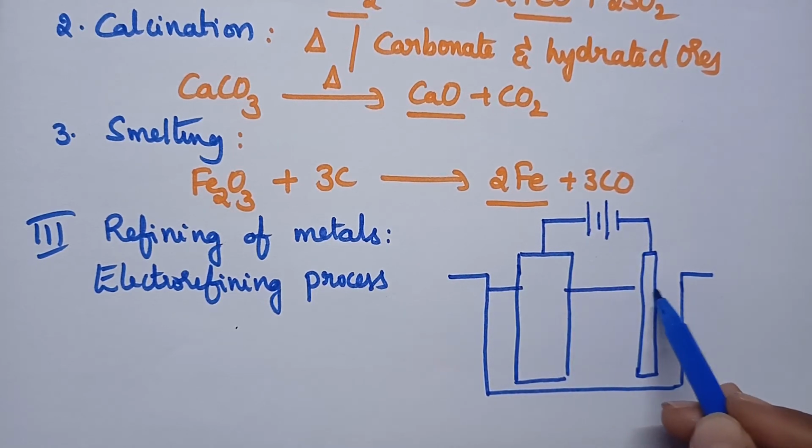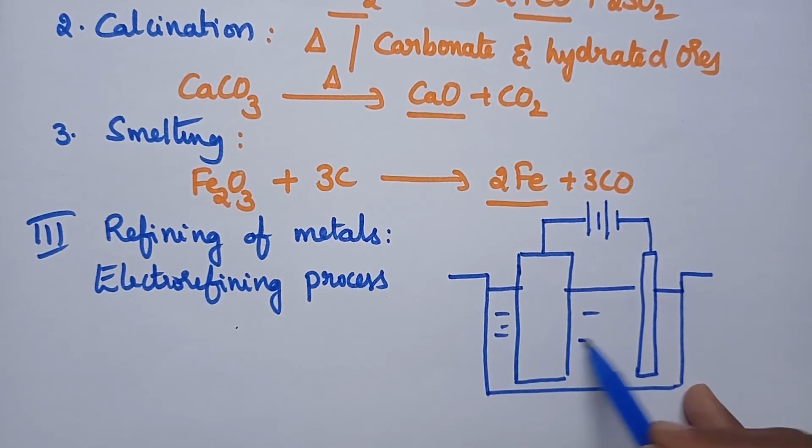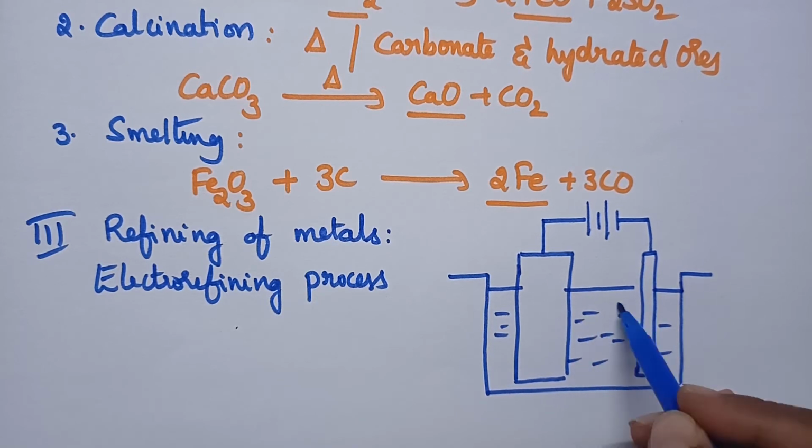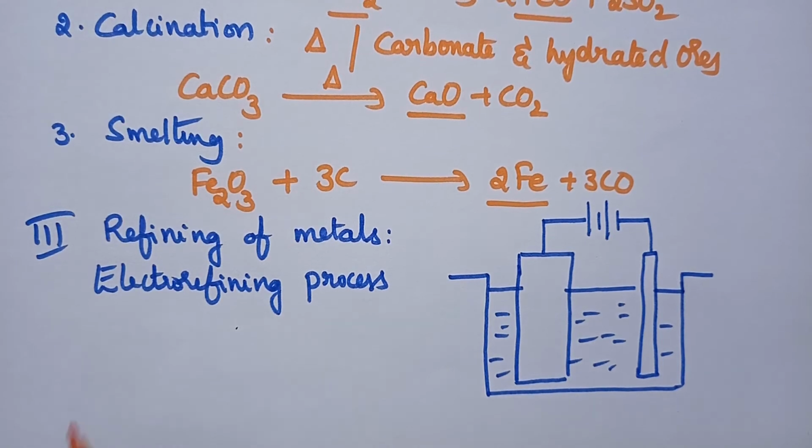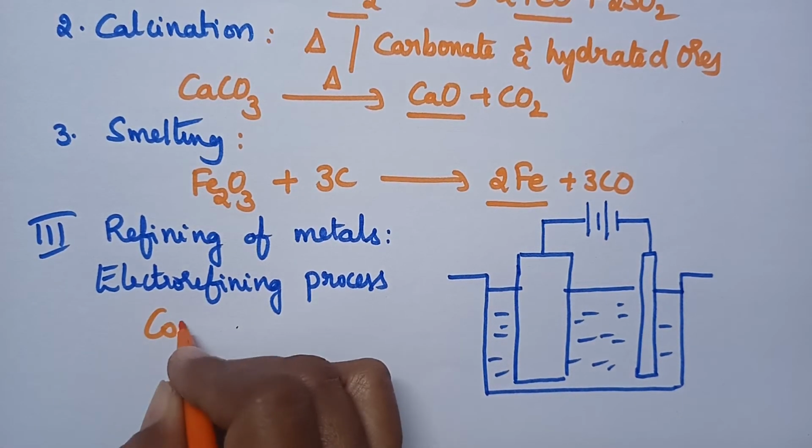Both the electrodes are placed in an electrolytic solution.